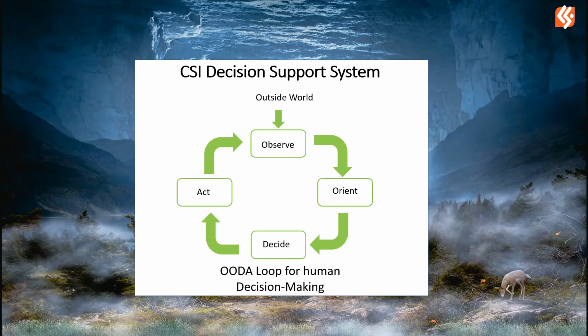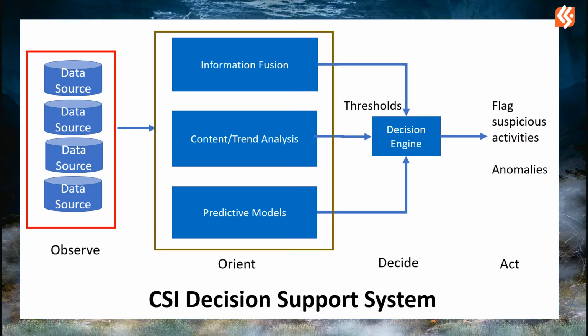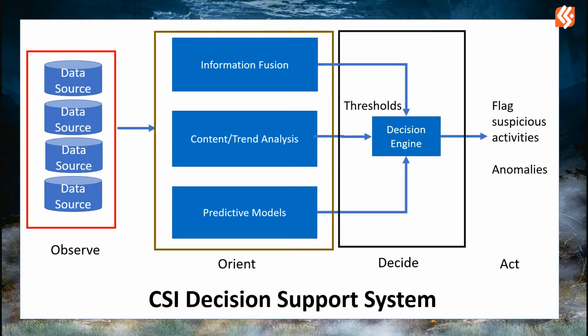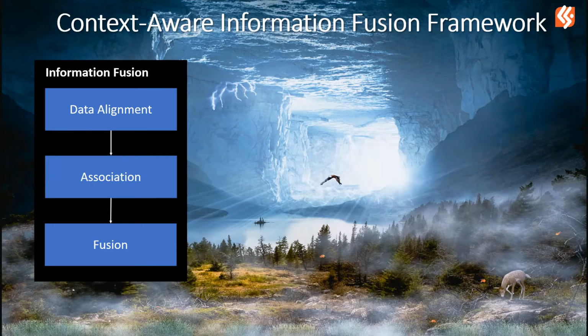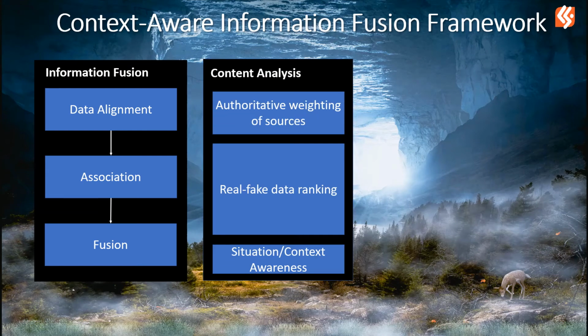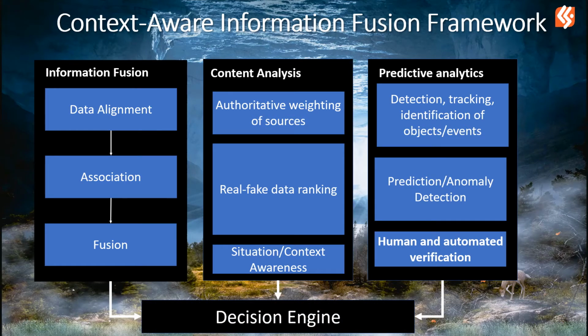Our system is based on the observe, orient, decide, act OODA loop for human decision making. Starting with combining observations, orienting to obtain insight and prediction from the data, finally deciding and acting based on the information and events detected. At a higher level, our system would start by fusing information from multiple sensors, context analysis to weight the sources and rank the data, and predictive models to identify the deviations integrated into the decision engine.